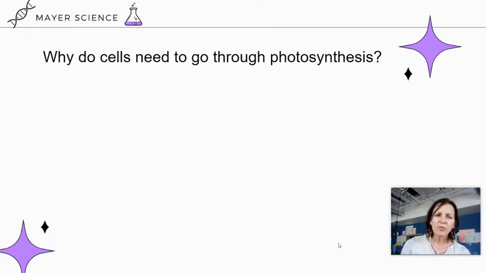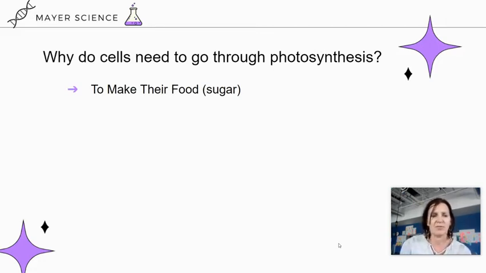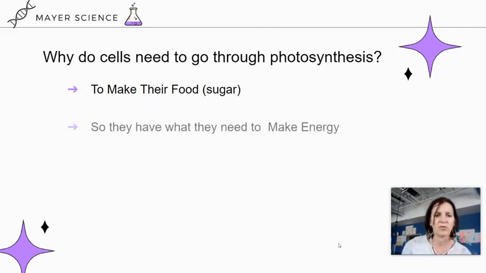So why do cells need to go through photosynthesis? We already mentioned this earlier, but first of all, they need it to make their own food, in this case sugar, and a particular type of sugar called glucose. They need to make that sugar so they have what they need to later on make energy through the process of cellular respiration, because we know that in cellular respiration, cells need oxygen and sugar to make energy that they can use to do the things that the cell needs to do, like grow and live.